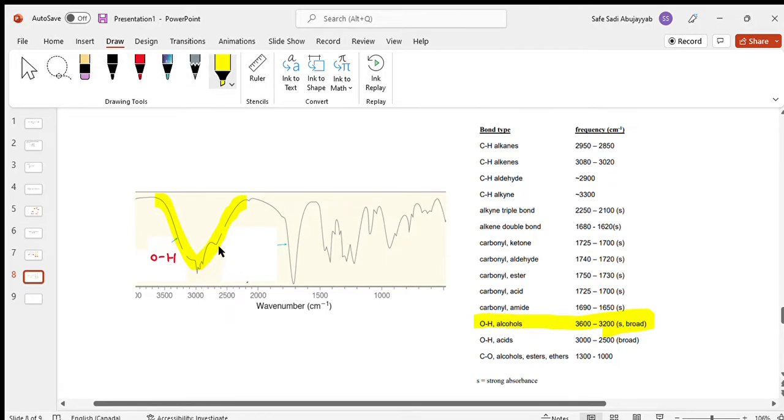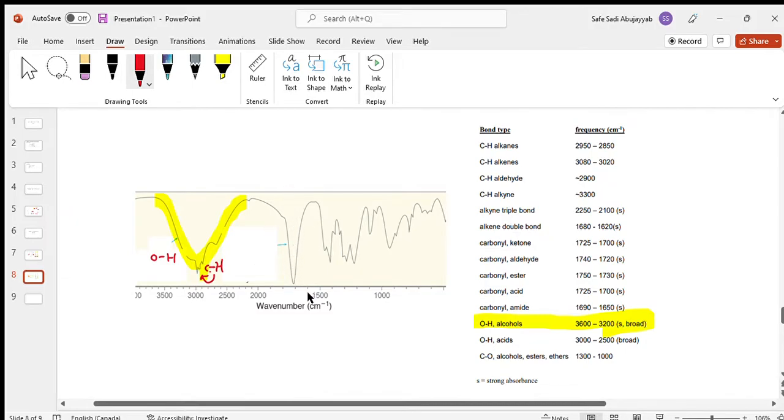What else do we have? Well, remember what we said? At 2900, we always usually have a CH bond for an alkane. And right around 2900, you can kind of see this little peak over here. So we probably know we have, this one didn't ask for it, but we know we probably have a CH bond somewhere over here. Okay? Let's draw a better arrow. There we go. Nice.